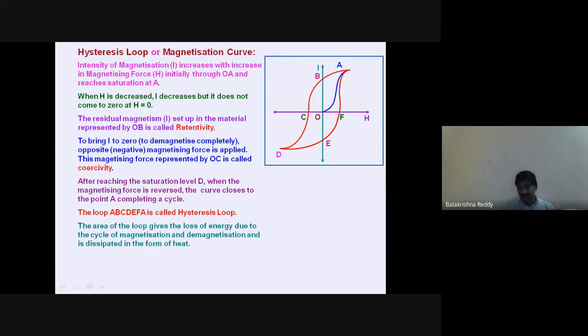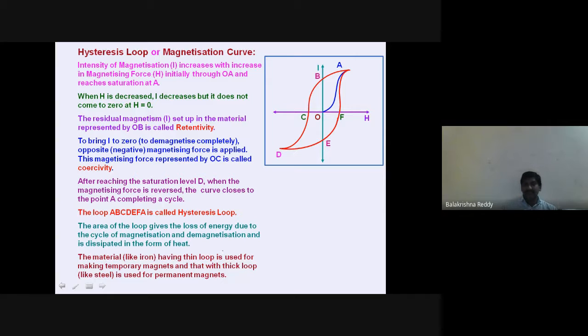Now, you can see here a material like iron. If you keep it inside the magnetizing field, then we can magnetize it and we can demagnetize it. But coming to iron and steel, iron adopts the magnetic properties much faster, whereas steel will not adopt the magnetic properties as fast. It takes much more time. That's why iron magnetizes and demagnetizes faster, whereas steel will not magnetize faster and will not demagnetize faster.